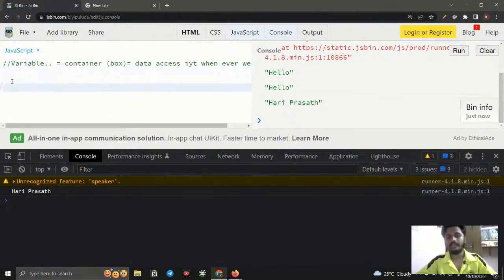So let's see how to create a variable. First, what is a variable? A variable is nothing but a box. Inside the box we can put some data, like in a cover. We put something inside and pack it. Whenever we want that, we take the pack and get it out. That is what a variable is.